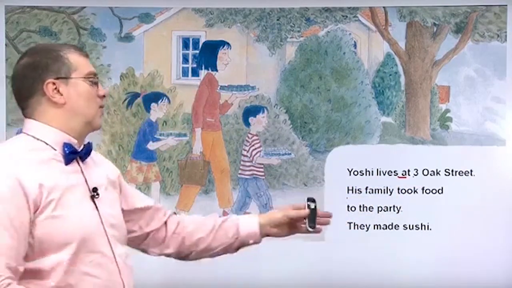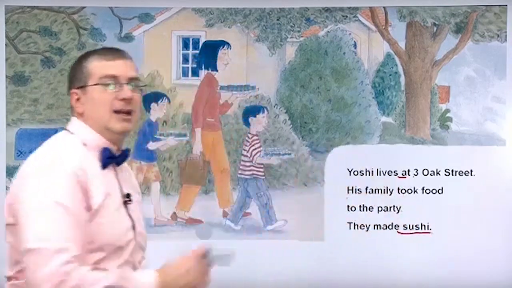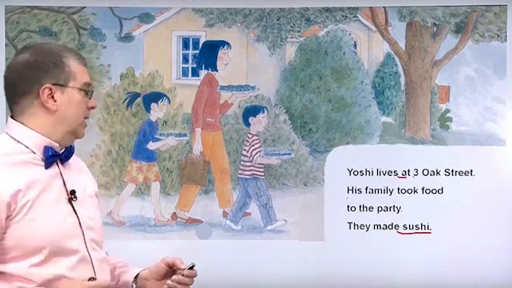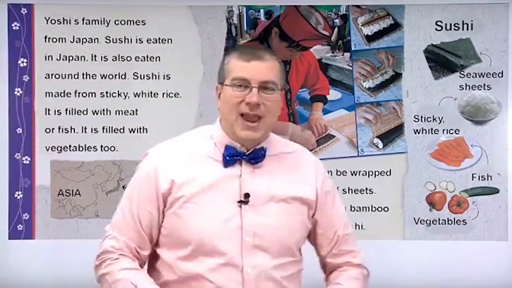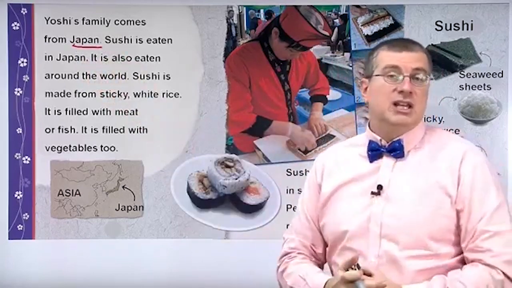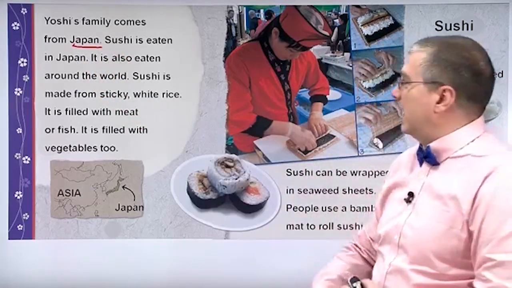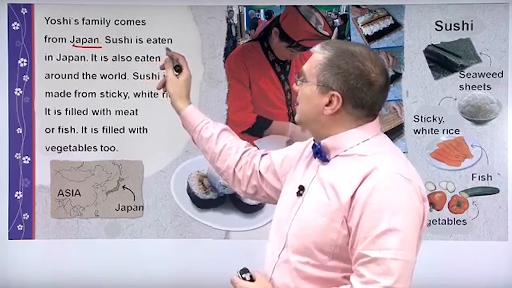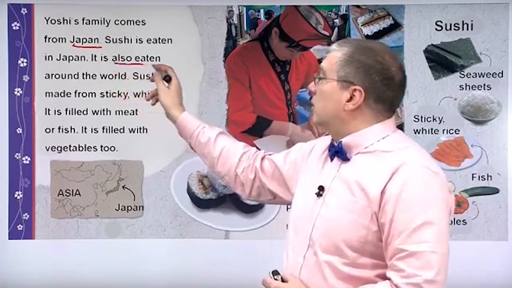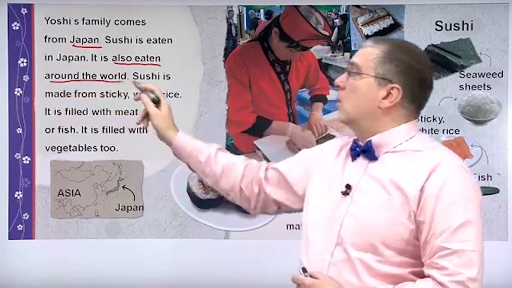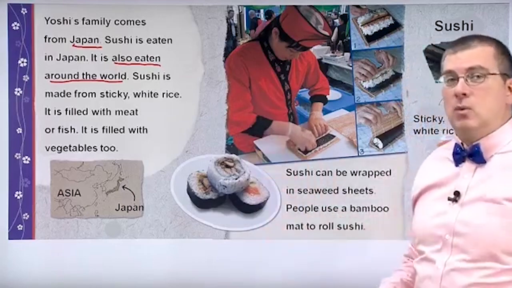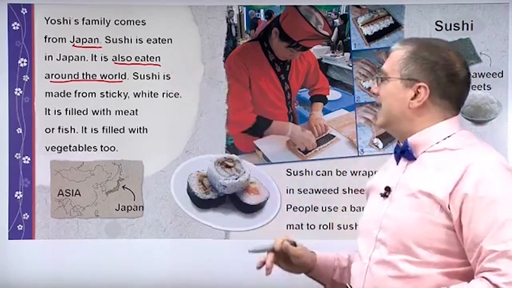What food? Of course, you know sushi, right? Very famous food from Japan. Okay? Yoshi's family comes from Japan. Sushi is very famous in Japan. Sushi is eaten in Japan. It is also eaten around the world. So sushi is very popular, of course, all around the world. But maybe it started in Japan.